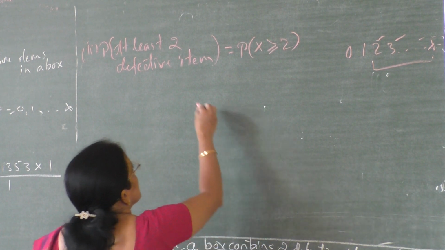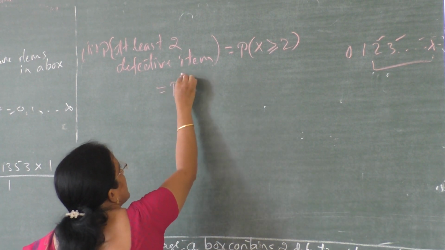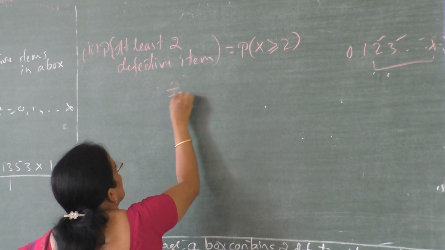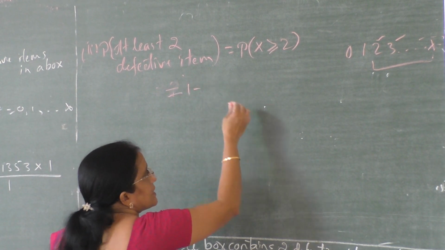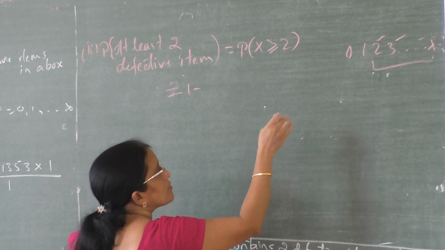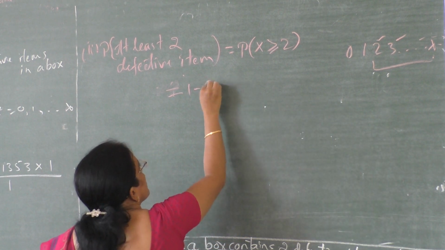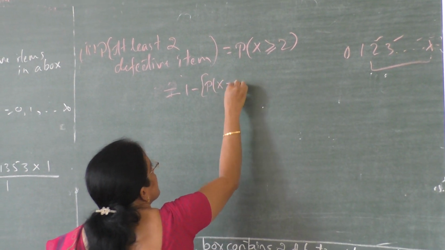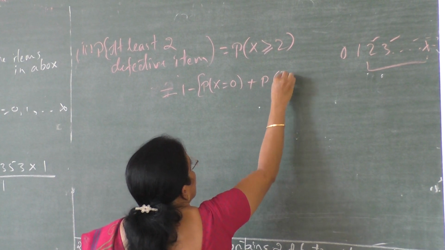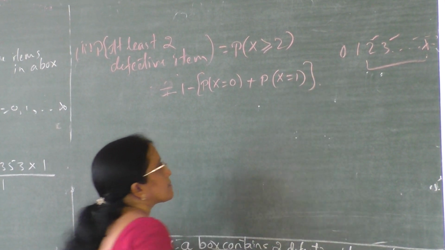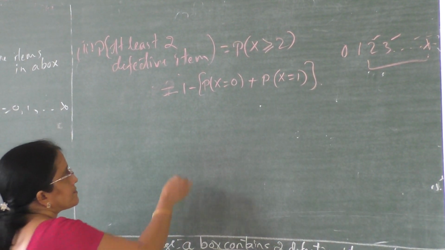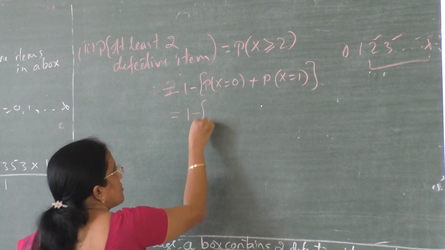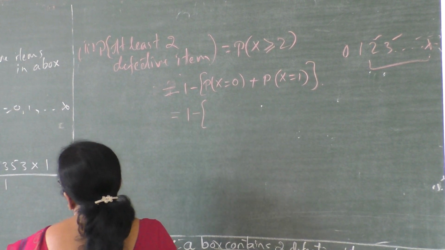So 1 minus the sum of probabilities of the unwanted values, that is probability of x equal to 0 plus probability of x equal to 1, which is equal to 1 minus P of x equal to 0.